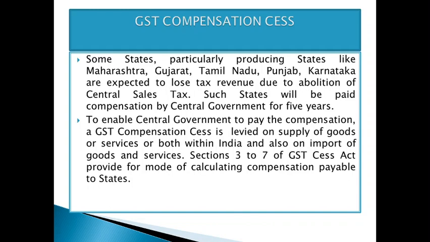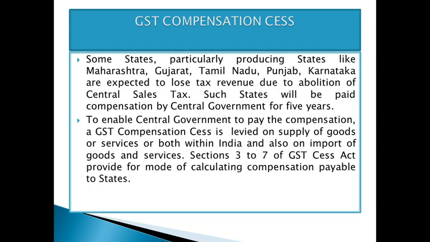So some states, particularly the producing states, since GST is a destination based tax, here the tax will be collected by the consuming state. But in the previous taxation system, the tax was collected by the producing states. So there is a loss of revenue for those producing states. What were those? Maharashtra, Gujarat, Tamil Nadu, Punjab, Karnataka. They are expected to lose tax revenue due to the abolition of the central sales tax.